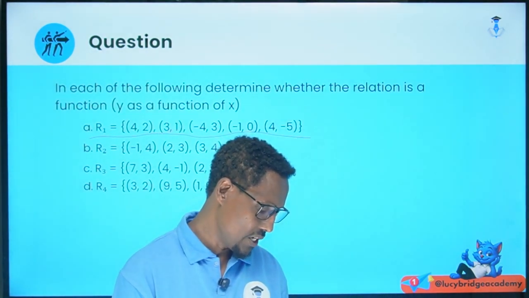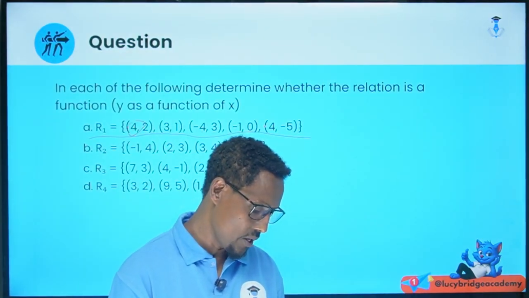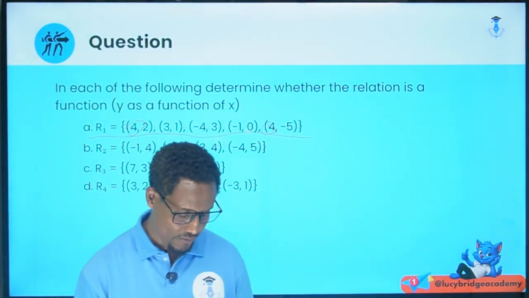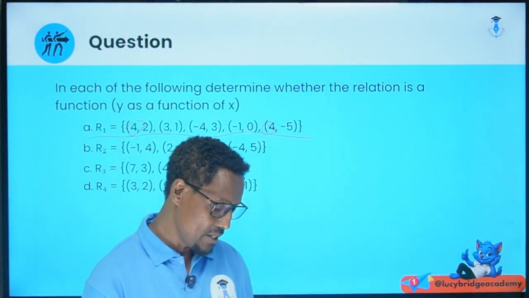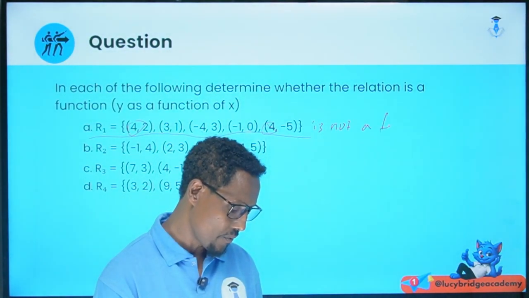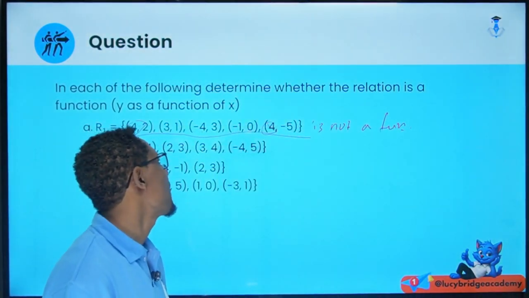Look, 4 is the first element. 4 pairs with 2, and 4 pairs with -5. That means this is not a function. The given relation is not a function.